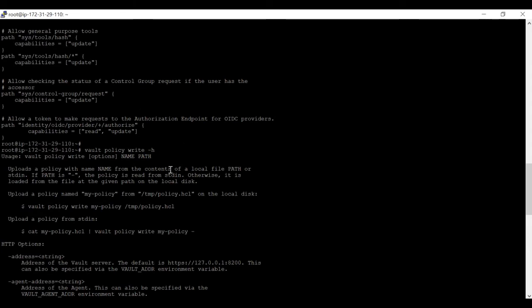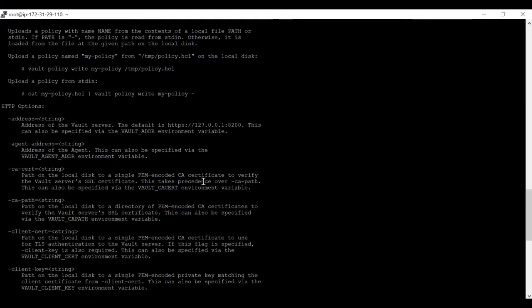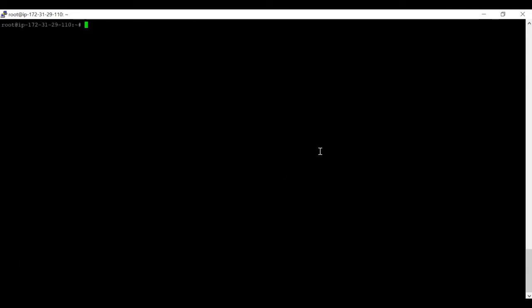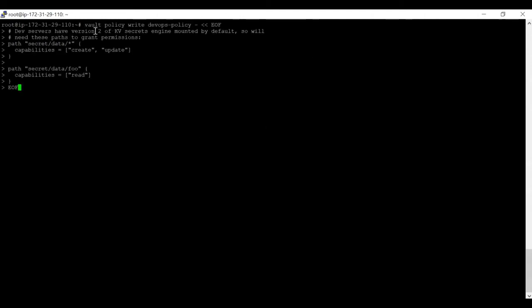Now we are going to write one policy. I have already prepared my command. We are writing one policy called devops-policy, and we are giving the path secret/data with the capabilities create and update. If you remember what I showed in my previous slide and explained, that is what the capabilities mean. And for the path secret/data/foo, we have only read access. So now let's create the policy.